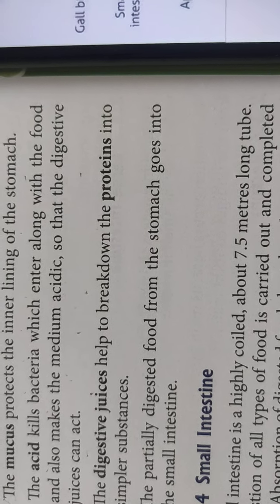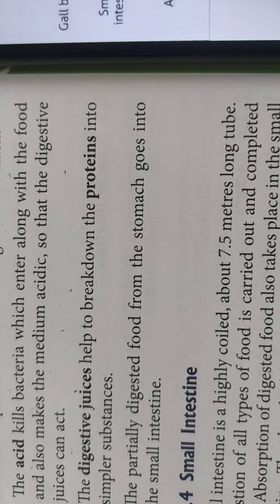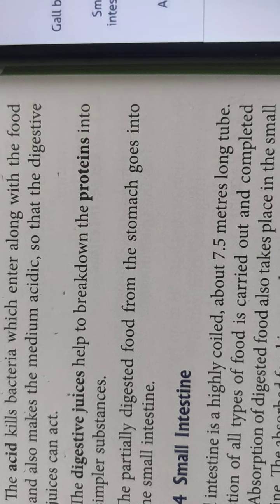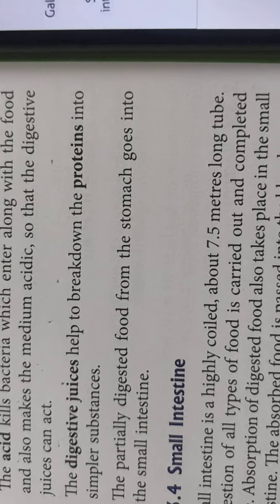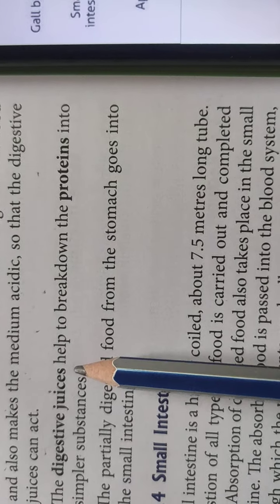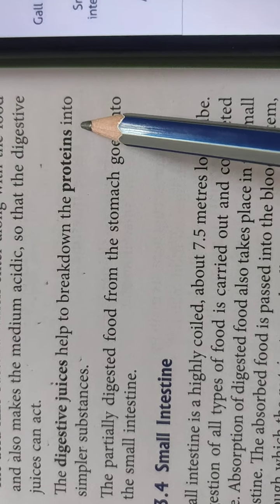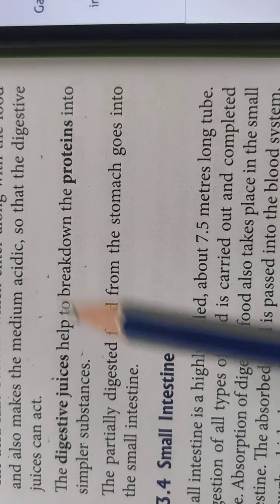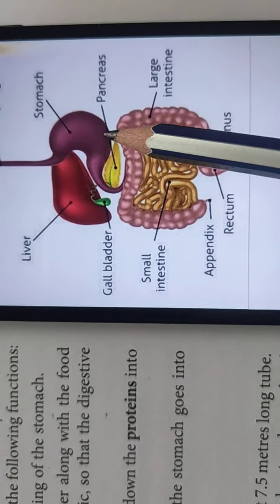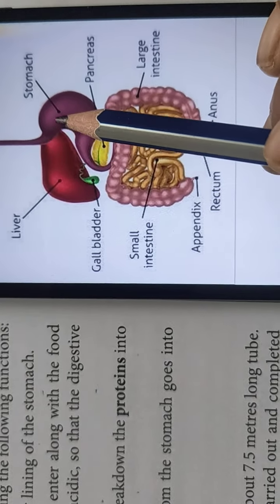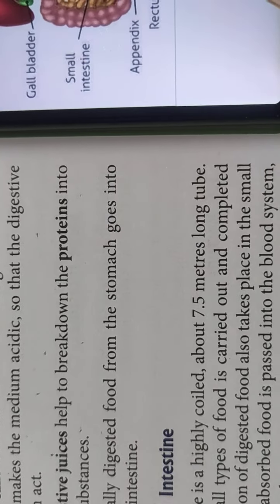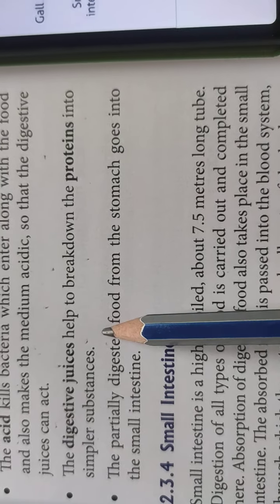How? If the medium is acidic, then only the digestive juices can act on the food. The digestive juices help to break down proteins into simpler substances. So in the stomach, the protein which has come by food is broken up into simpler substances.